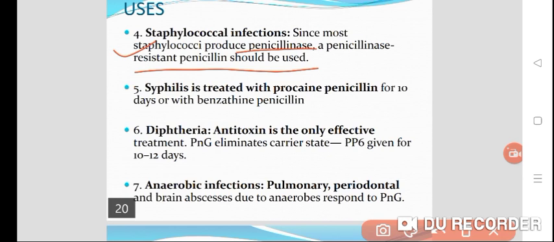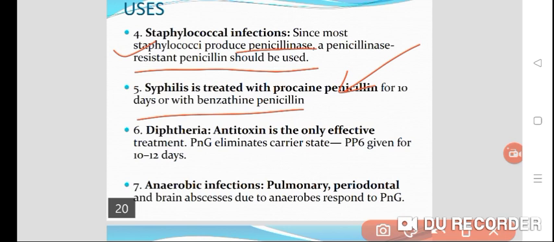Syphilis is treated with procaine penicillin for 10 days, or with a single dose of benzathine penicillin. Syphilis is not so common nowadays, but in ancient times it was very common, and penicillin is the drug of choice for syphilis.